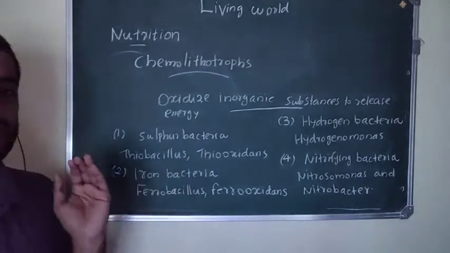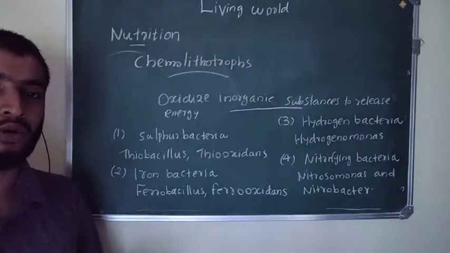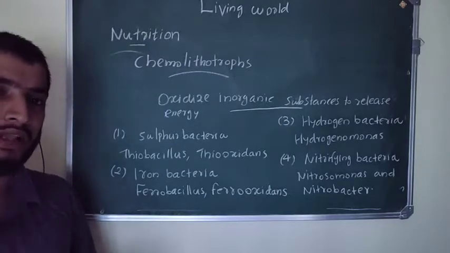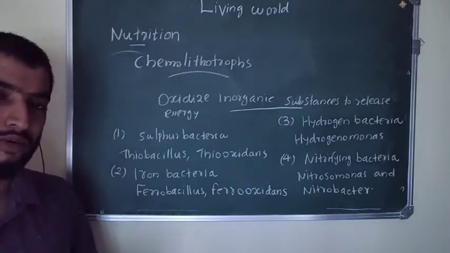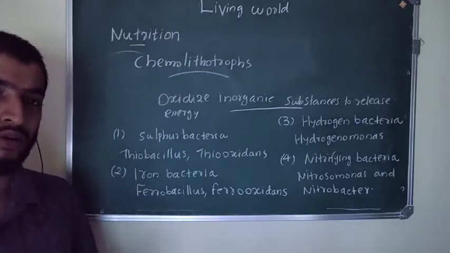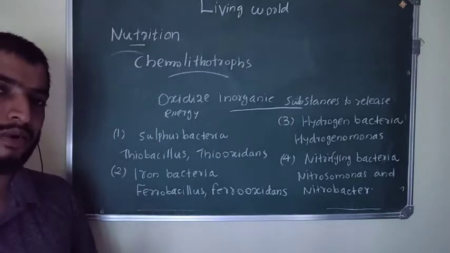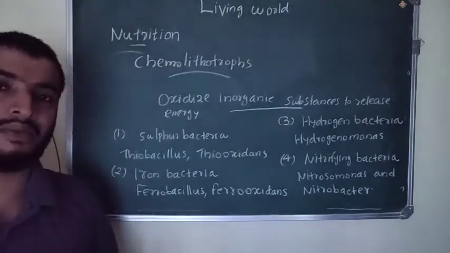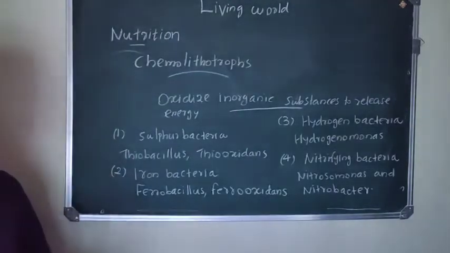So those bacteria are called chemolithotrophic bacteria, and they are four types, and their examples are very important. Sulfur bacteria, example Thiobacillus thiooxidans; iron bacteria, example Ferrobacillus ferrooxidans; hydrogen bacteria, example Hydrogenomonas; and nitrifying bacteria, Nitrosomonas and Nitrobacter.